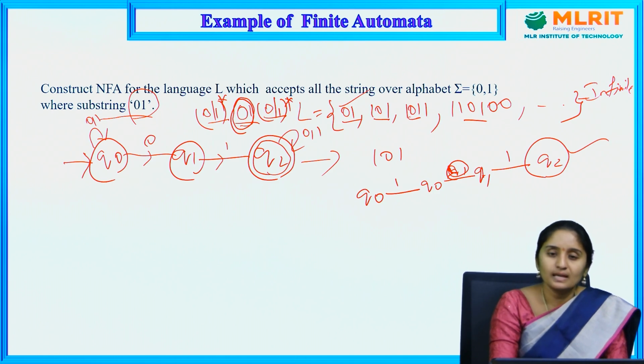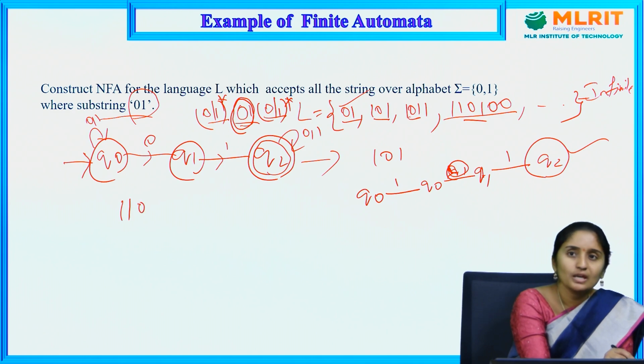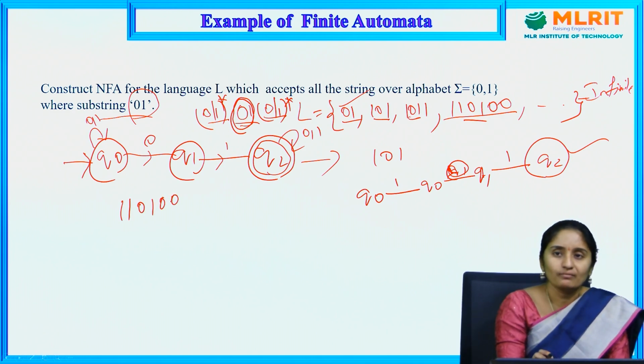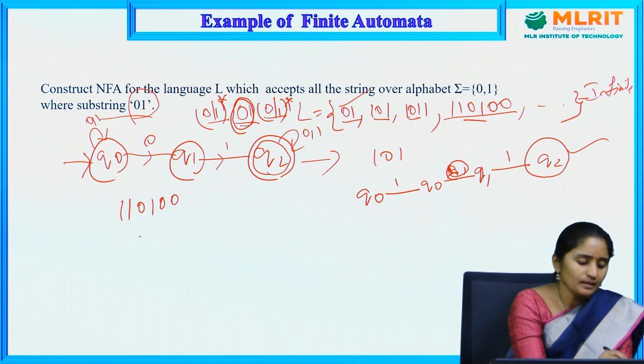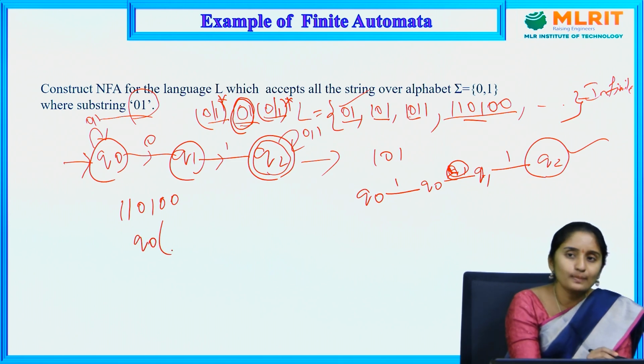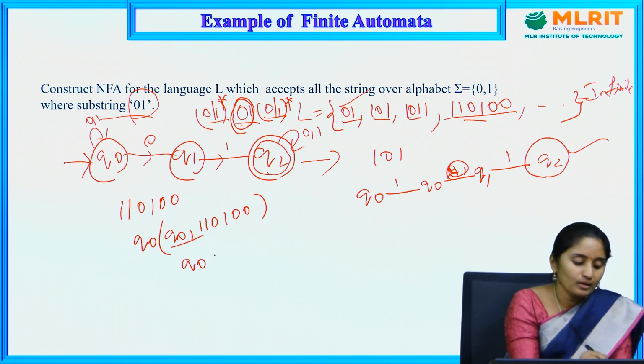Same, let us check for 110100 and whether it is accepted or not. Q0 is my starting state. Q0 on 1 moves to Q0.